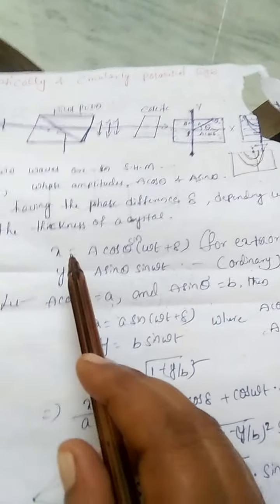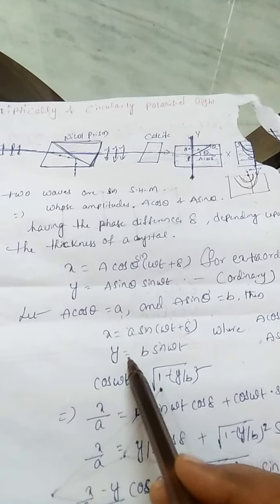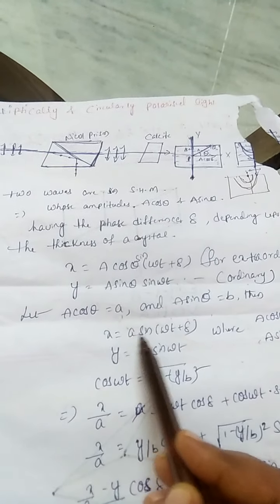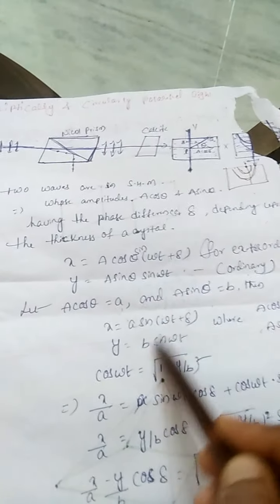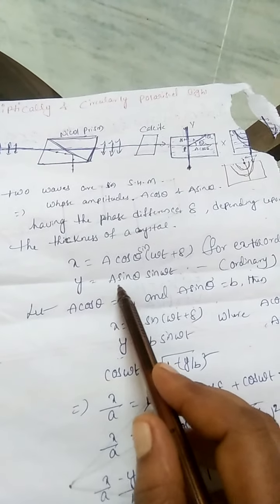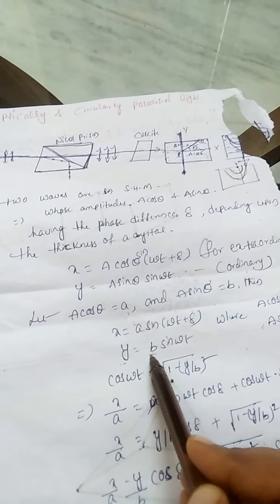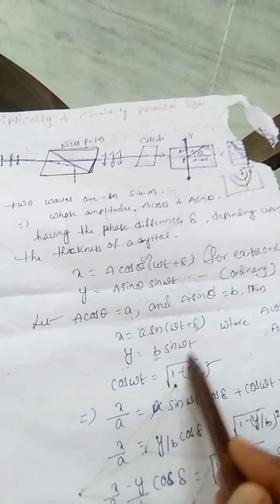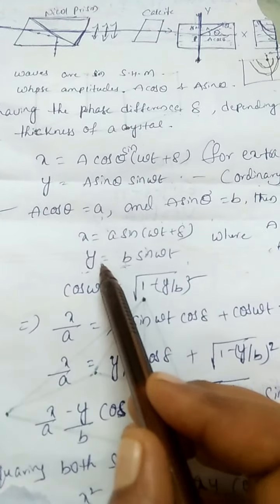Now the two equations become x equals a sin(omega t plus delta), and y equals b sin(omega t). From the second equation, sin omega t equals y by b.